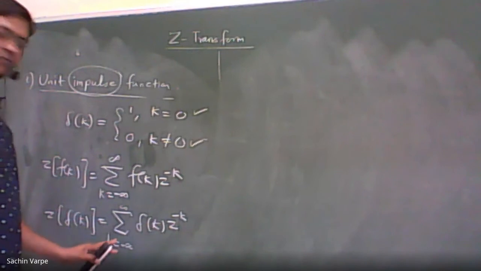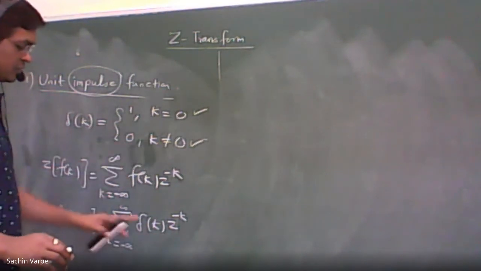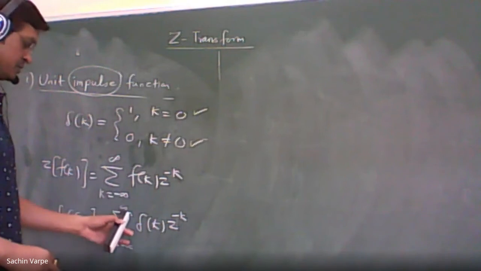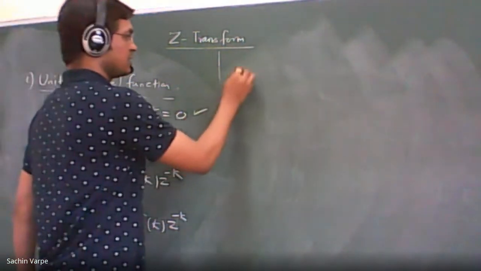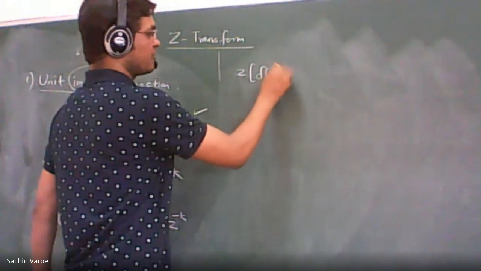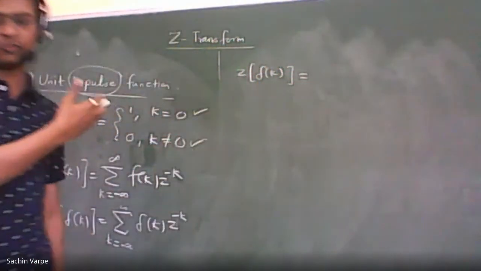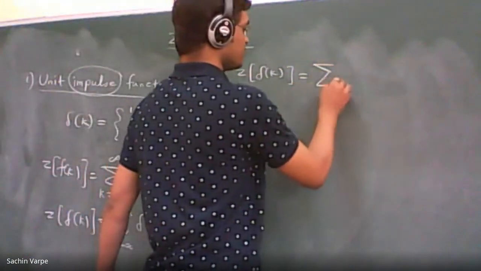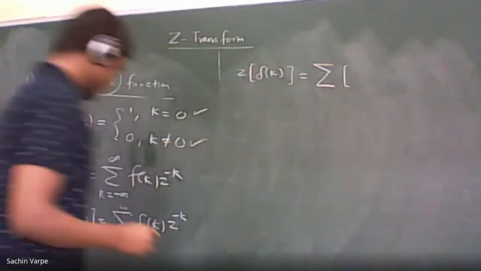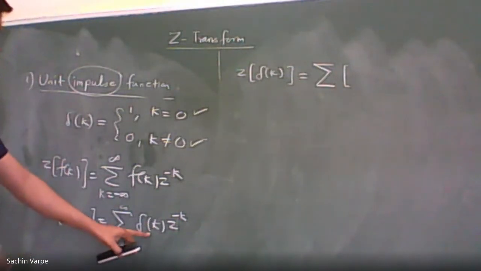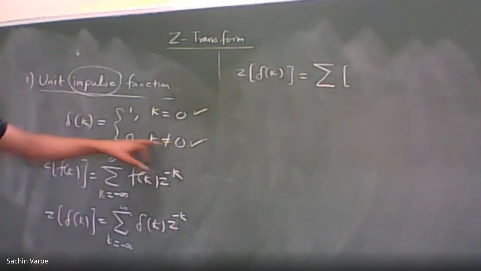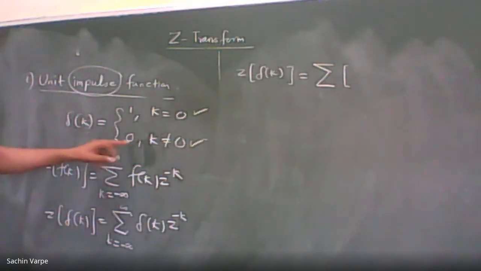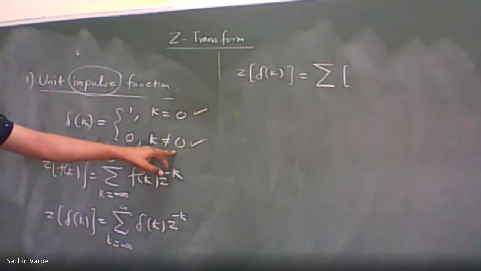Or instead of splitting this summation, we can directly write some terms of the sequence. So Z transform of delta k will be equal to, at infinity and even at minus infinity we don't know the values. We can write here the values of delta k for k non-zero. What is the value of delta k for non-zero k? You can tell by reading it here.